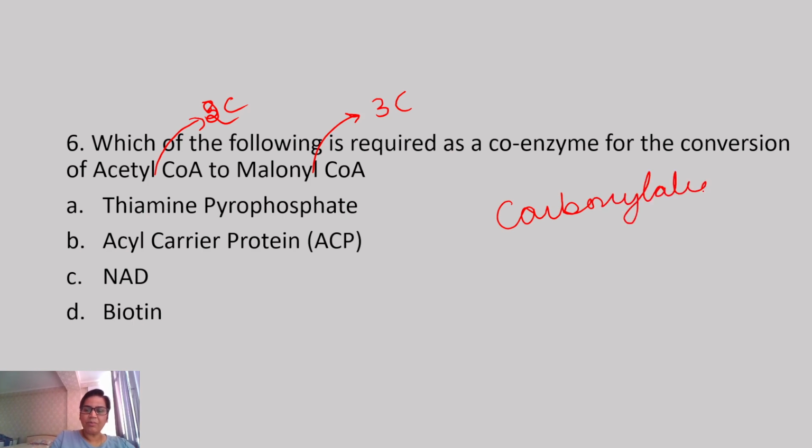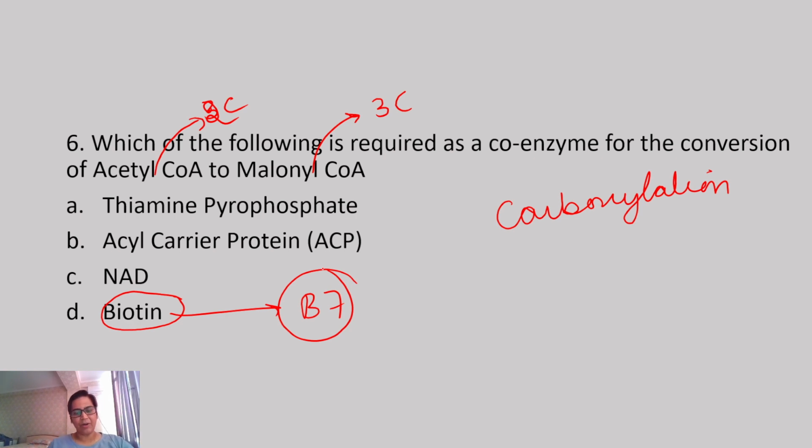And whenever we talk about carboxylation, the coenzyme required is always biotin, which is B7. Always remember, B7 is required always for carboxylation. So the answer to this question will be D. Then moving on to the next question.